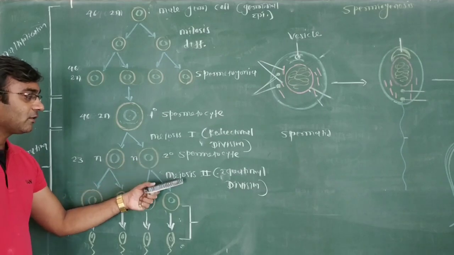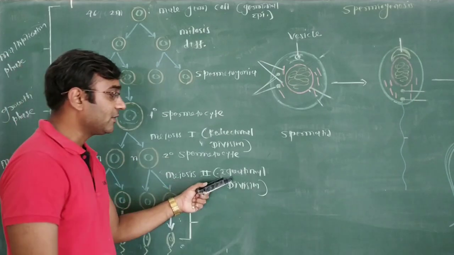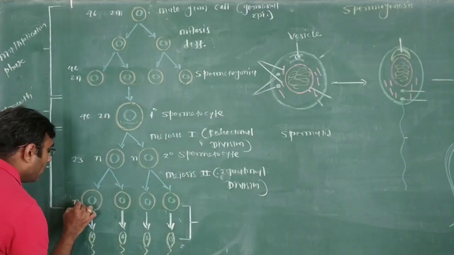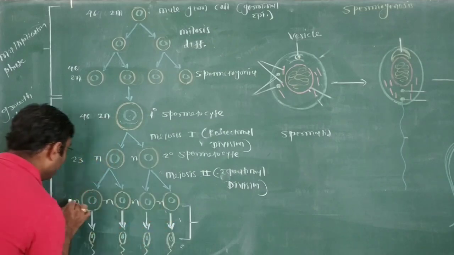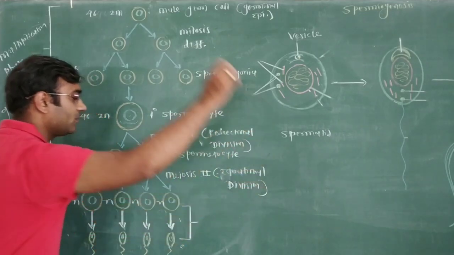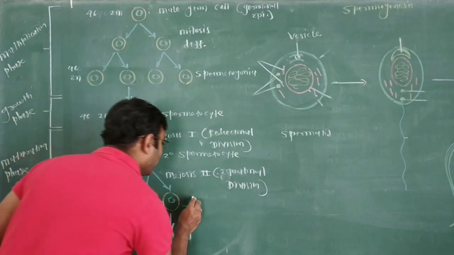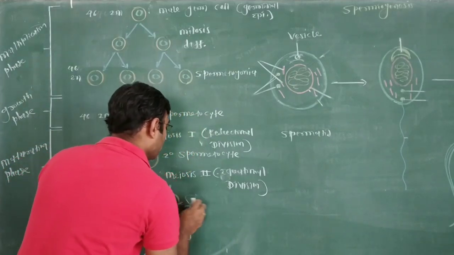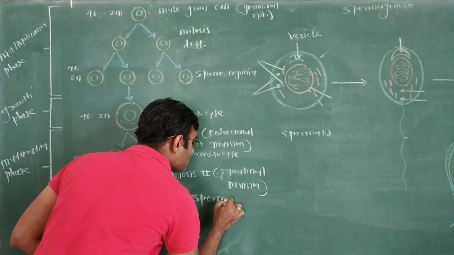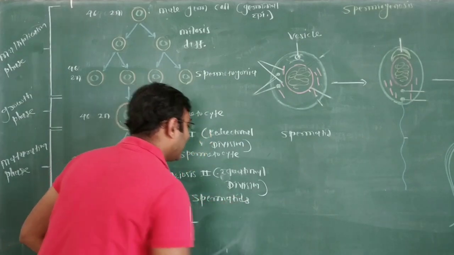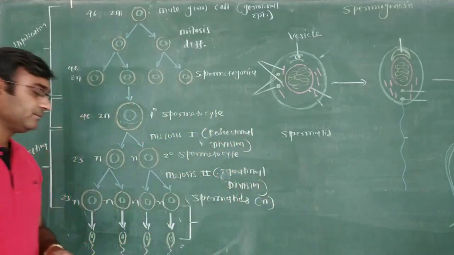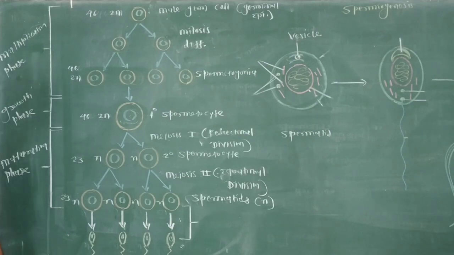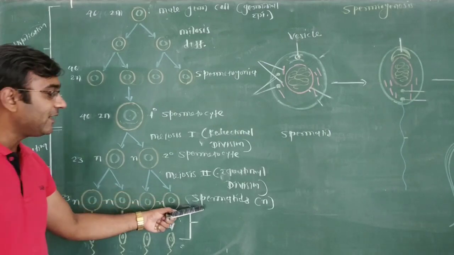The secondary spermatocyte undergoes meiosis 2, the equational division or maturation division 2, and produces four haploid cells, each having 23 chromosomes, called spermatids. The spermatid is genetically haploid. So up to here the first phase of spermatogenesis is completed, and now spermatids are formed.